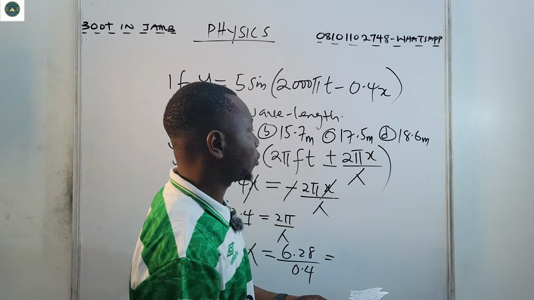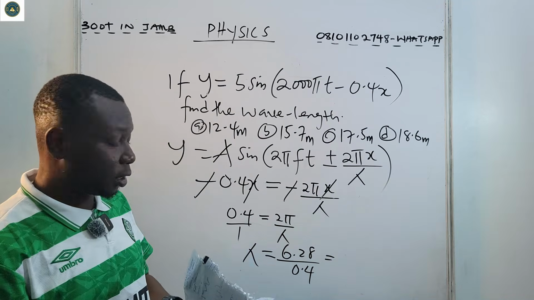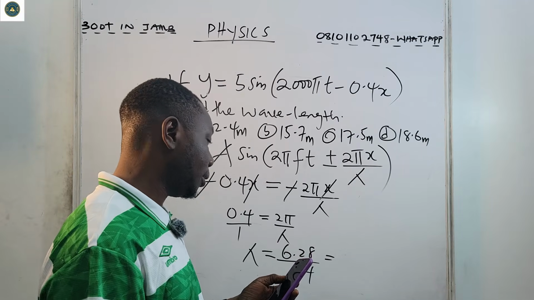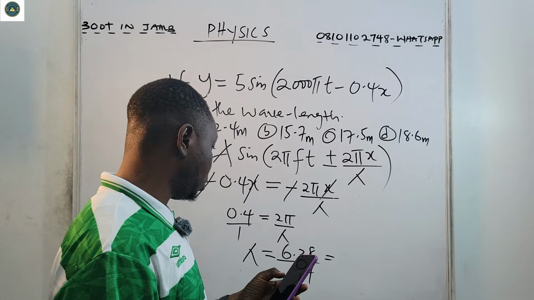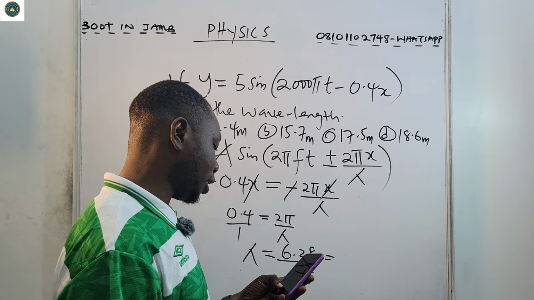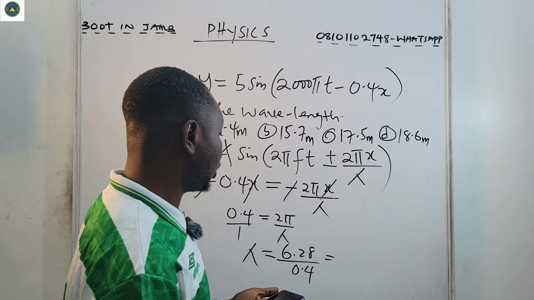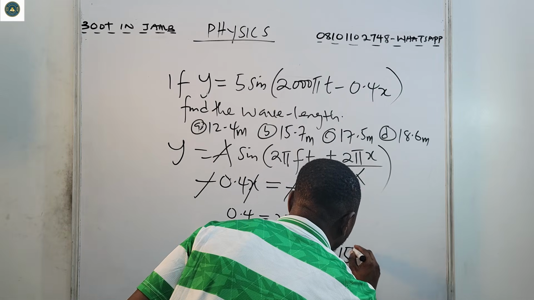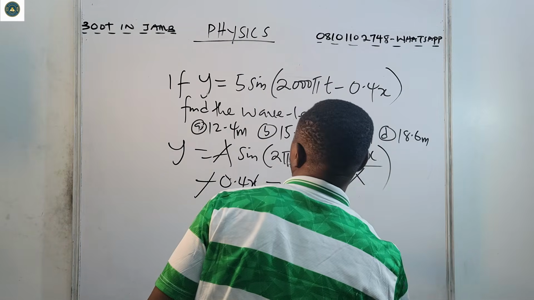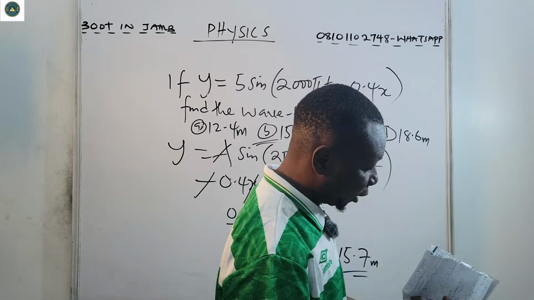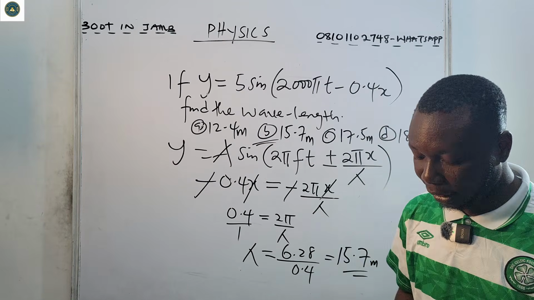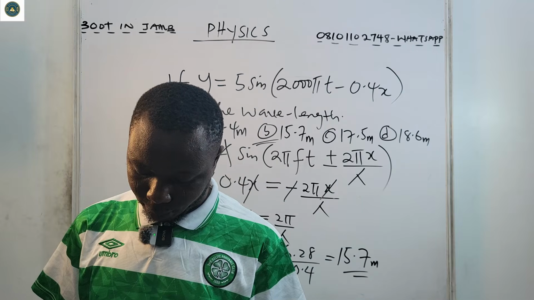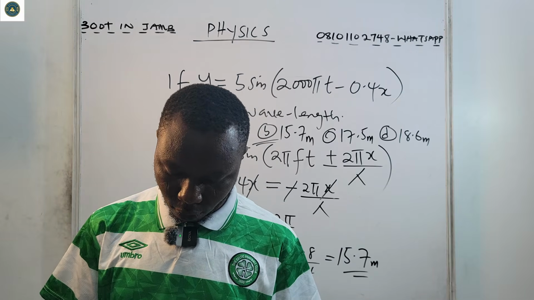So that should give us, let me use my calculator and see. We have 6.28 divided by 0.4. Okay, so the answer is 15.7 meters. So the correct answer is B. All right, so that is that on that question.